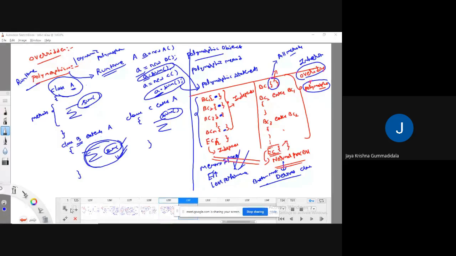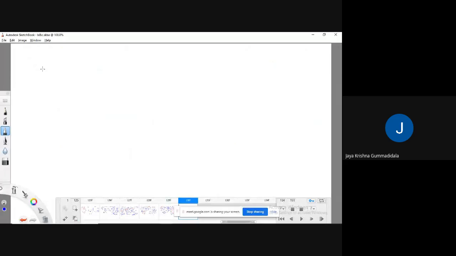Okay, to overcome these two problems, we are going to apply the concept of polymorphism. As we are applying polymorphism, if it is required, we can override it. And also we need to apply dynamic binding, or we can call it dynamic method dispatch.